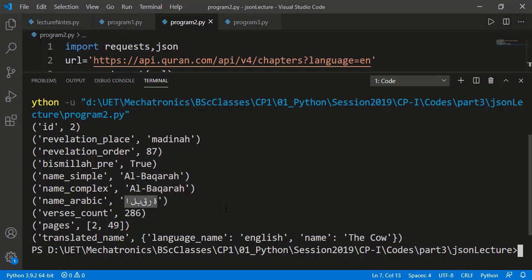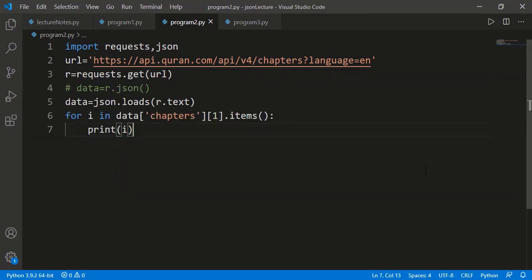This is the Arabic name but it is not printed very well. Actually, this is a problem with Visual Studio Code and not with the JSON data. Visual Studio Code has issues printing words of right-to-left languages like Arabic or Urdu, but if you run this on some other IDE or on Python's built-in IDLE, you will see this correctly. Then there is some other detail as well. There can be many queries you can perform on this data.